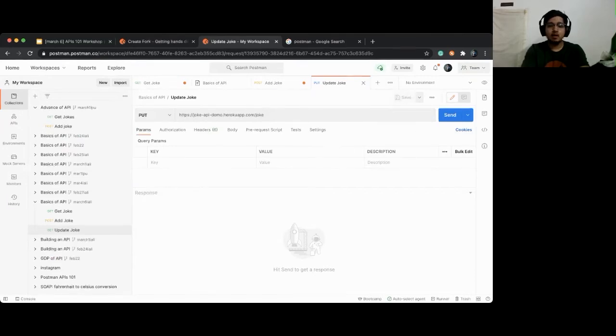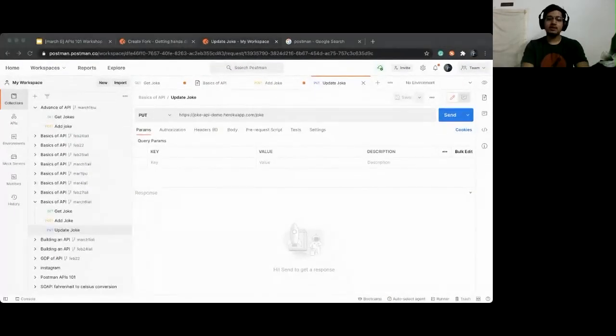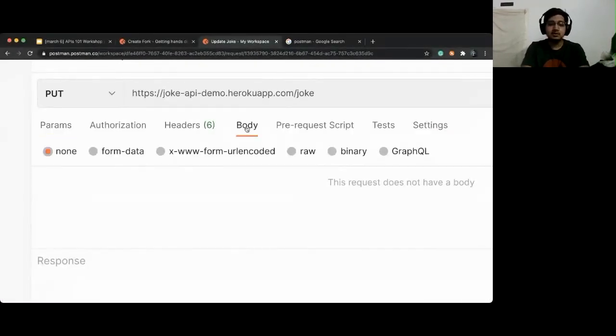Do I need to add body here as well? Yes, folks. Do I need to add body here as well? Yes, right, because it is a put request, so I need to add the body. So let's go there, click on body. Then where to click? Should I click on binary? What should I click?